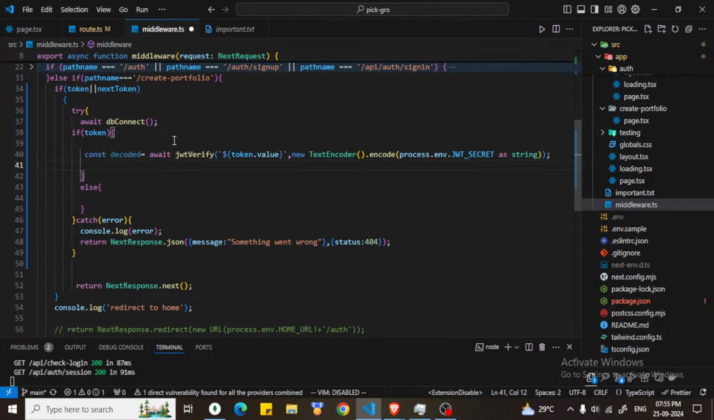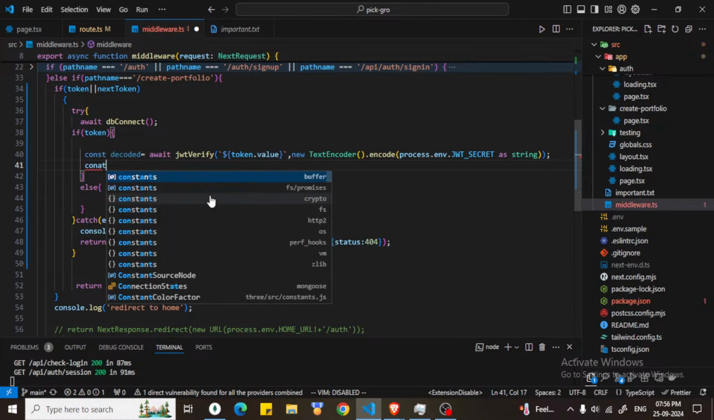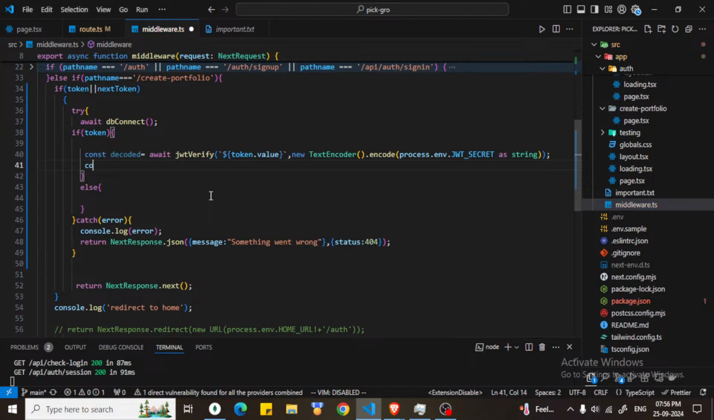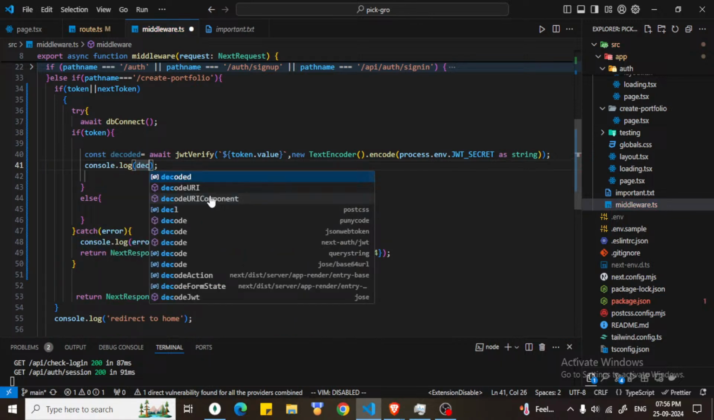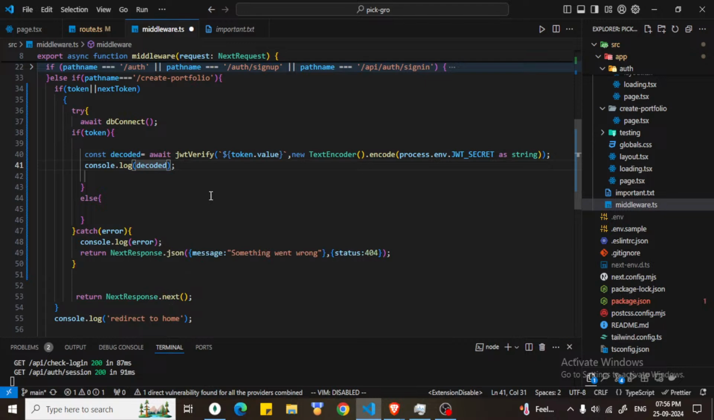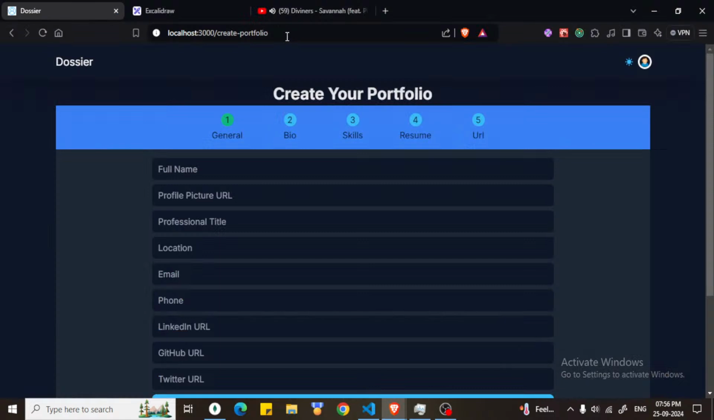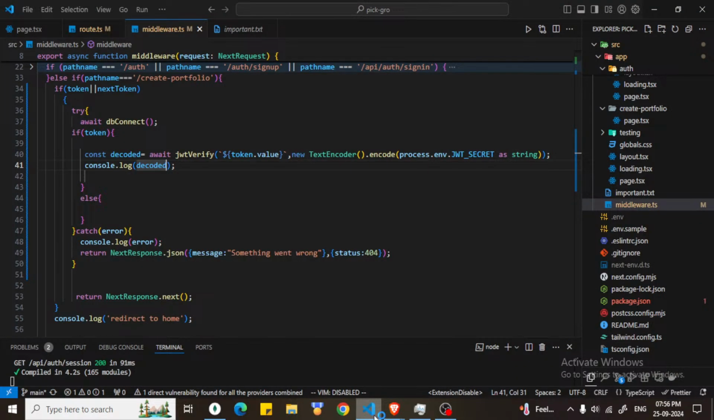Yeah, now if it is present, then we need to check what we need to check. Let's just console log this. What we need to log is decoded, because we want to see what will be there. Yeah, do this, and let's just open the terminal simultaneously.